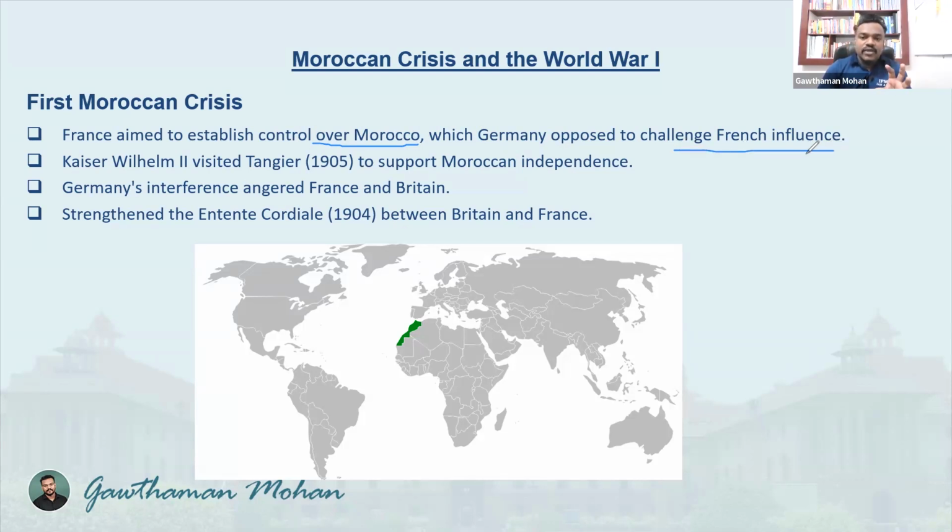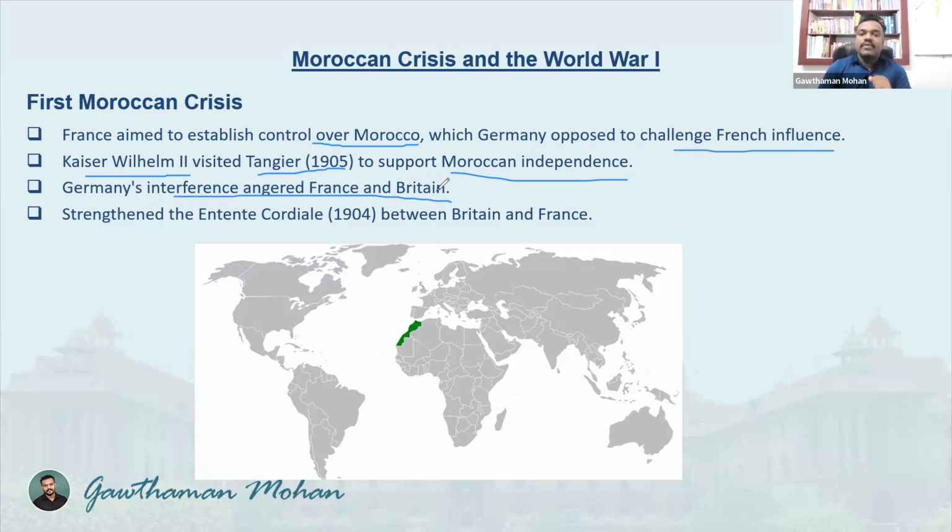Basically, France and Germany were not having a cordial relation. They were always having that enmity. So that is the reason why, when France wanted to establish control over Morocco, Germany did not want that. Because of that, Kaiser Wilhelm II visited Tangier in 1905 to support Moroccan independence. He belonged to the German territory. So Germany's interference angered France and Britain.